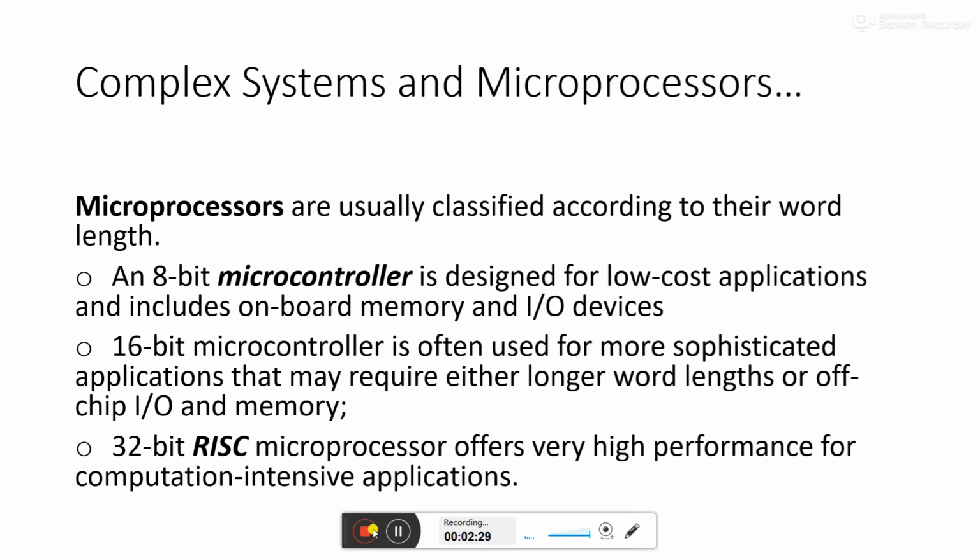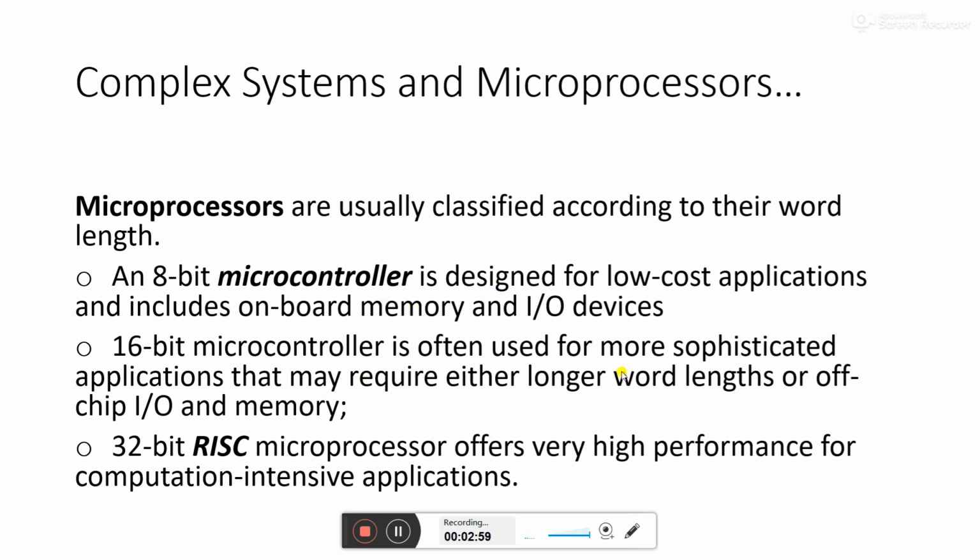So whenever we have an 8-bit microcontroller, these are used for low cost applications. For example, your mouse is a low cost application. If you want to monitor a sensor, actuate something, or check the status of a button, for such applications an 8-bit microcontroller is used.